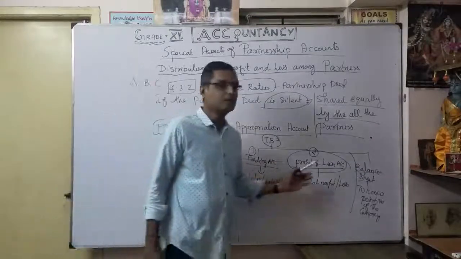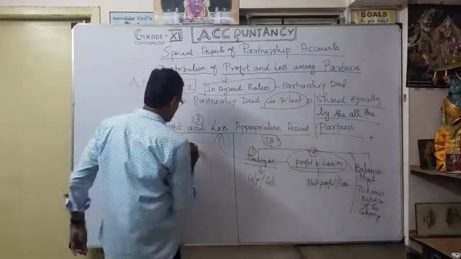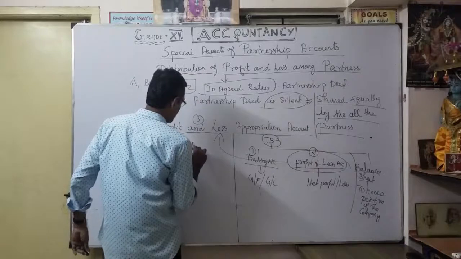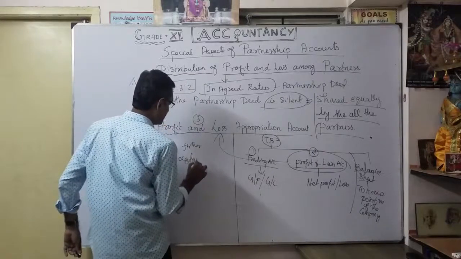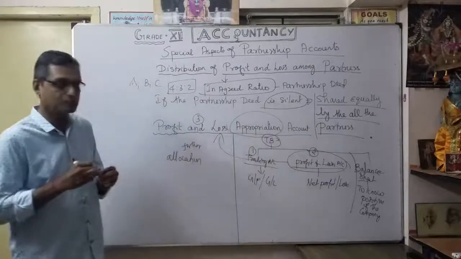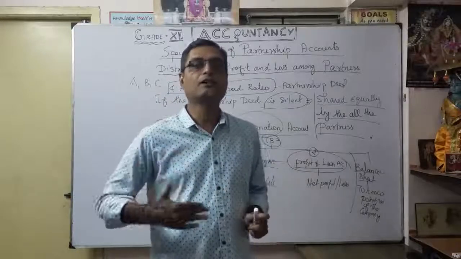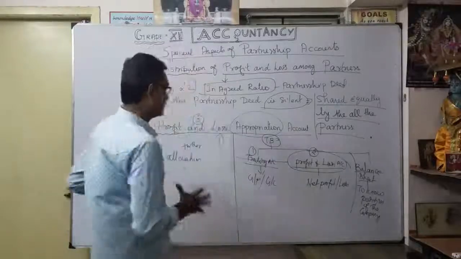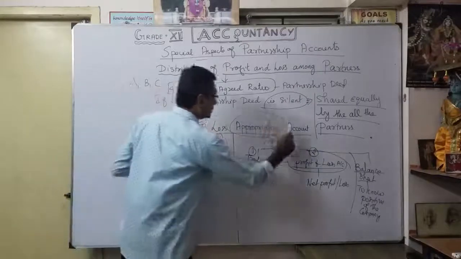Whatever the profit here, there is further allocation. Appropriation means any further allocation of profit. So any surplus available, only then are we going to distribute it further. That's the information we are going to show in a profit and loss appropriation account.